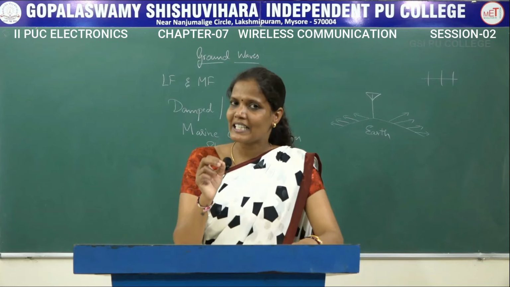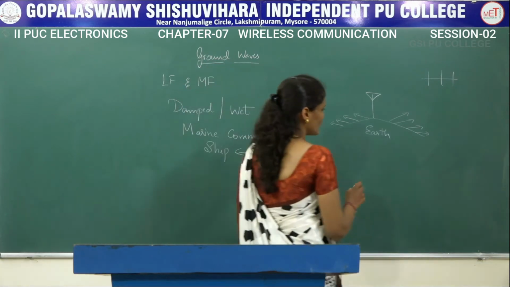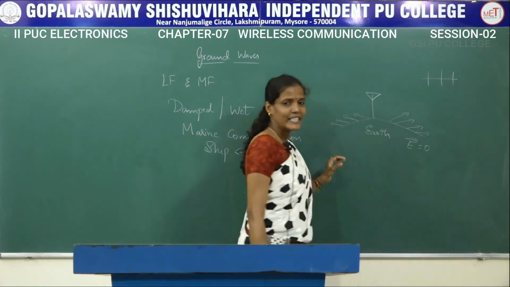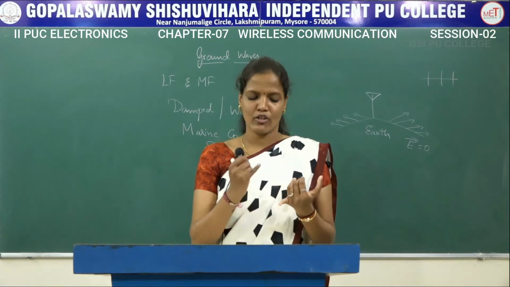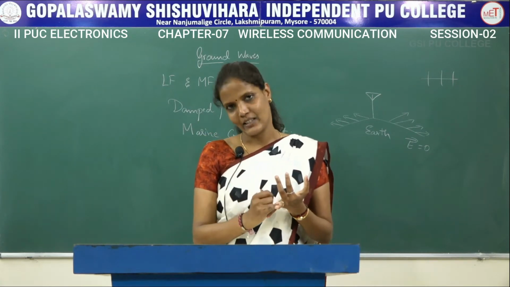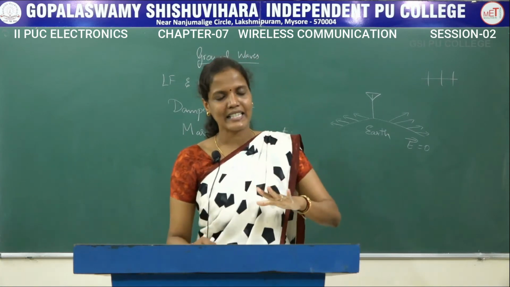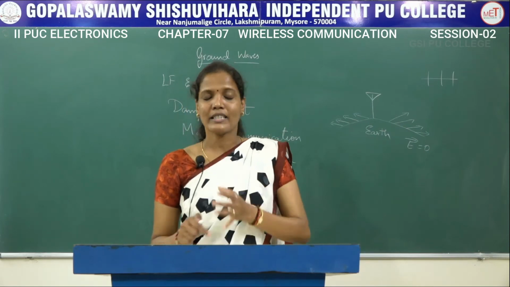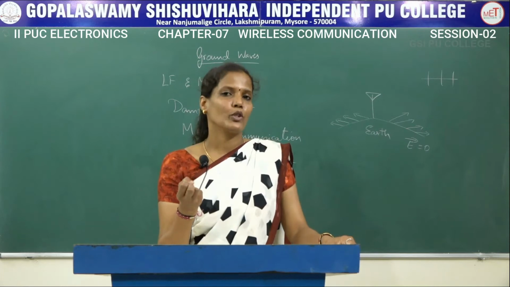But the electrical signal keeps on decreasing. At some point this signal will become the electric field of the signal. EM wave, what does it say? It is a combination of a magnetic wave and an electrical wave. So the electric field of this particular signal decreases as it travels over the earth's surface, because the electric field or the energy will be absorbed by the earth.